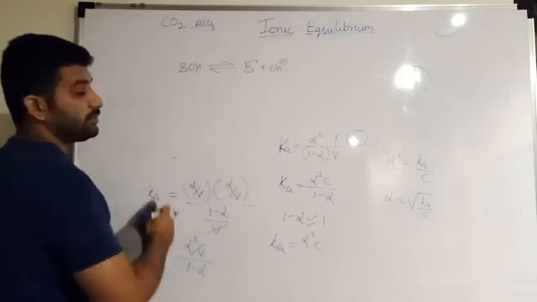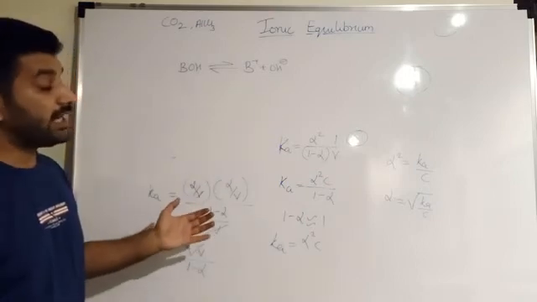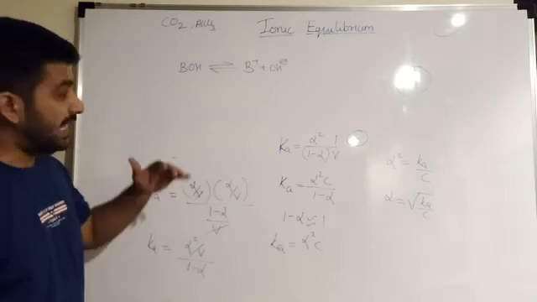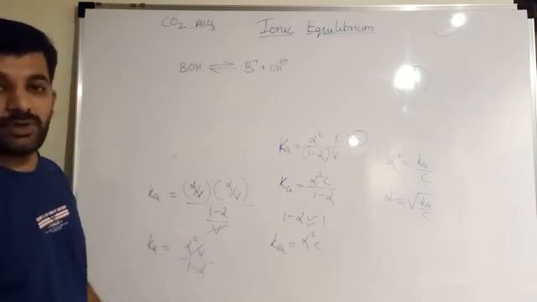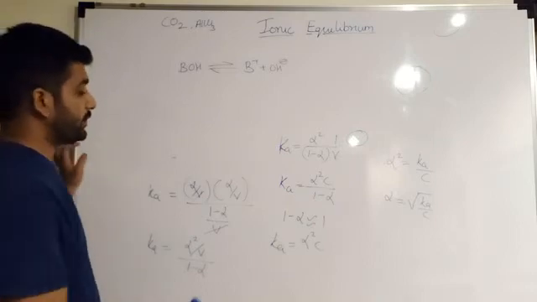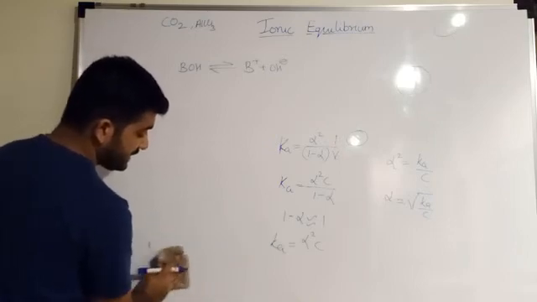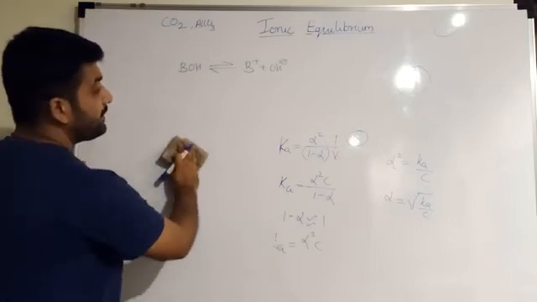You can even try it by yourself. You can pause the video over here and try to solve the further part. I am going to write it on the board, but please try to solve it by yourself also. Okay, so in this way we can write the same equation for bases also.